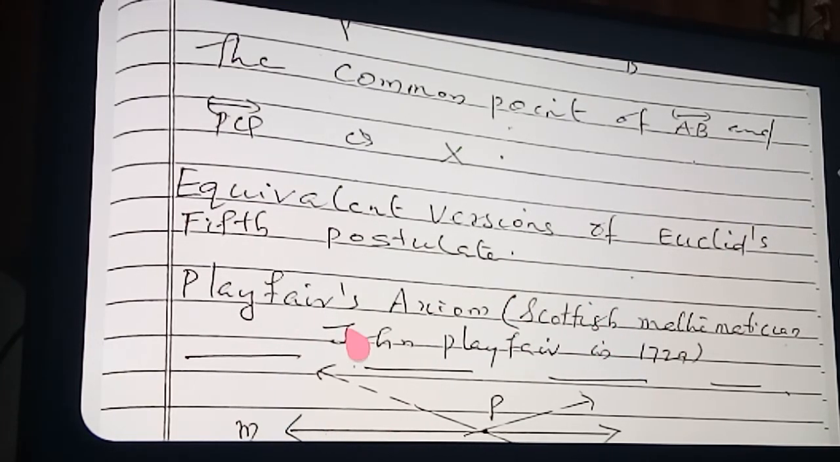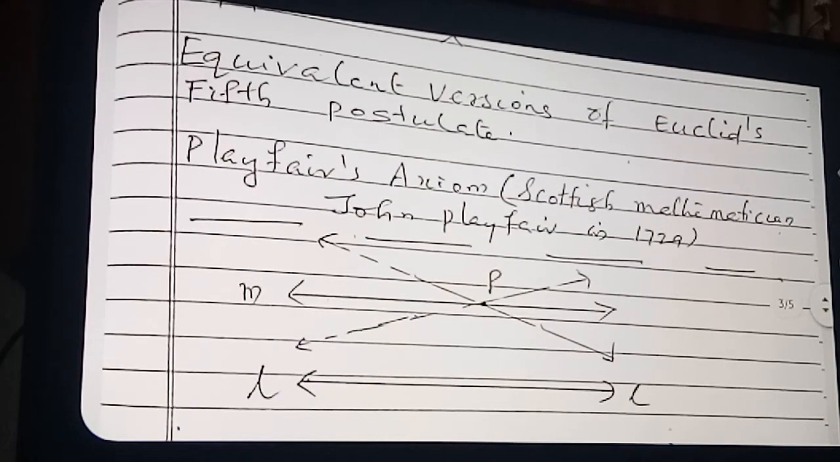Another equivalent version of Euclid's fifth postulate is given here, that is Playfair's axiom. The Scottish mathematician John Playfair found out Playfair's axiom, so the axiom is named Playfair's axiom. See what is given here. First you see the diagram.